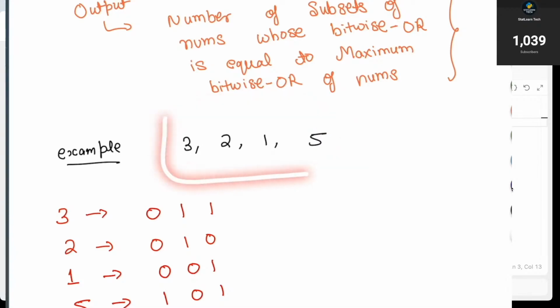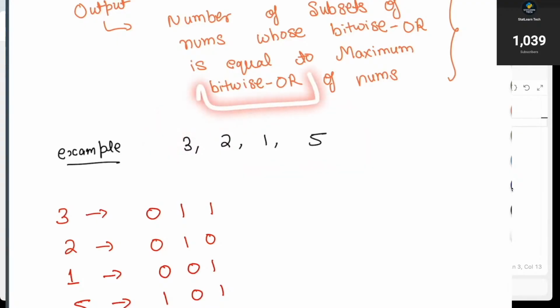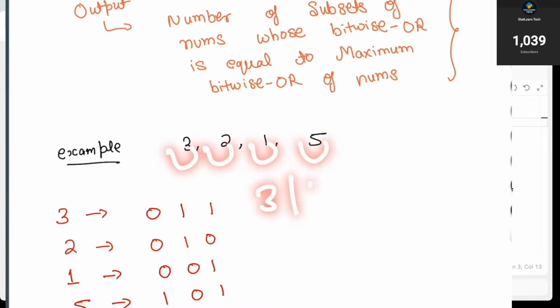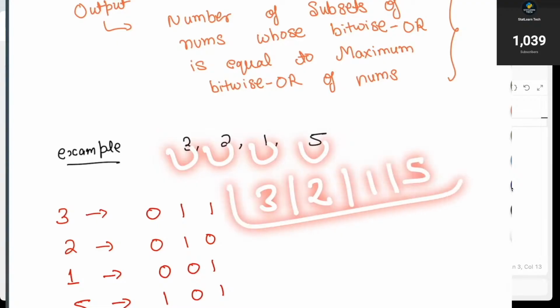For a given array, if you want to find the maximum bitwise OR, you need to take the bitwise OR of each element, that is 3 bitwise OR 2, bitwise OR 1, bitwise OR 5. That's the bitwise OR of all the elements.